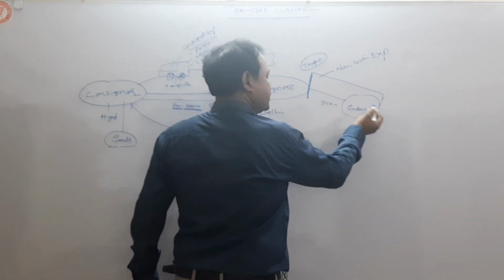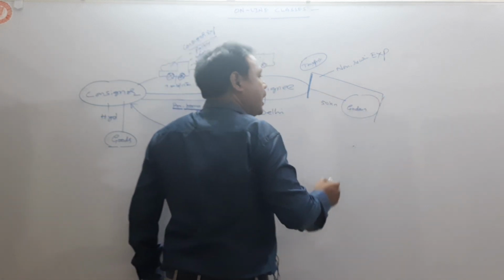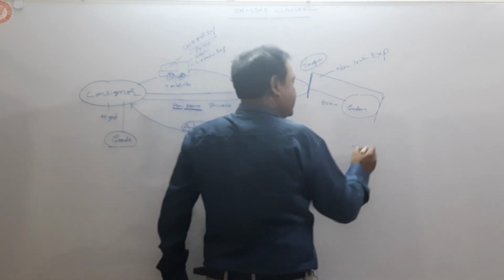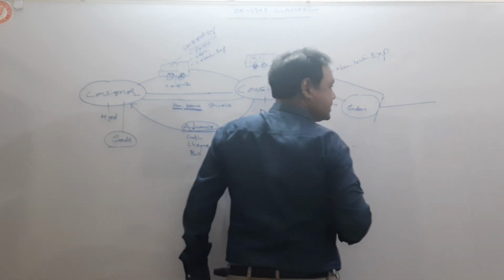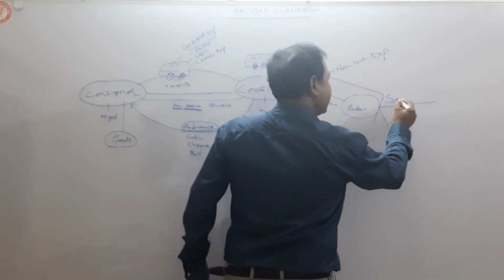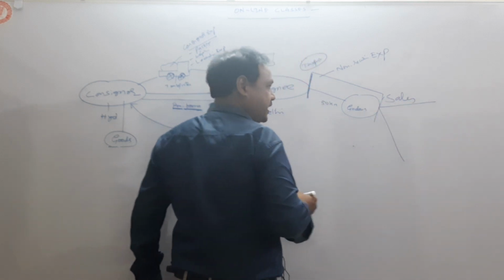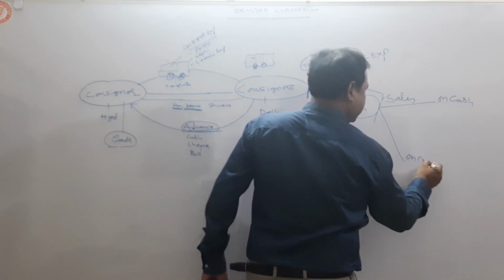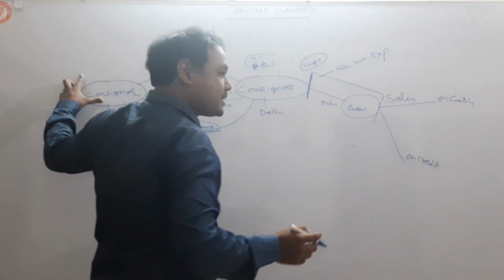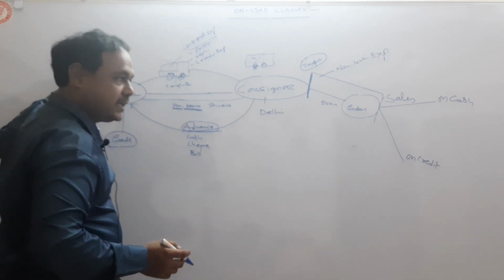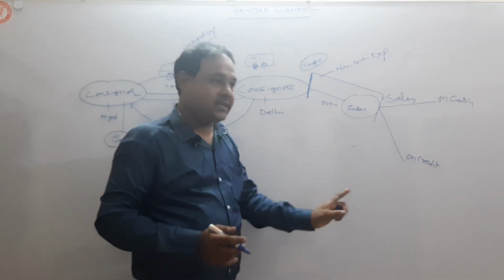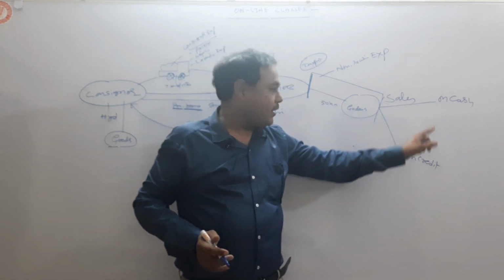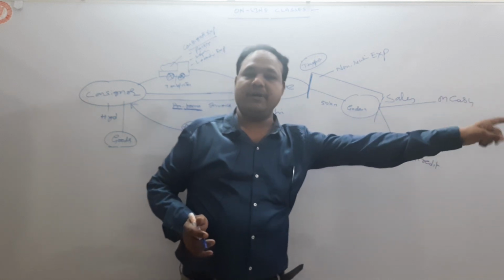So okay, goods are received by the consignee in the godown. After the goods are loaded in the godown, consignee will sell the goods. So sales by consignee may be on cash or may be on credit as per the instructions of the consignor. As per the instructions of the consignor, consignee will sell goods either on cash or on credit to customers.